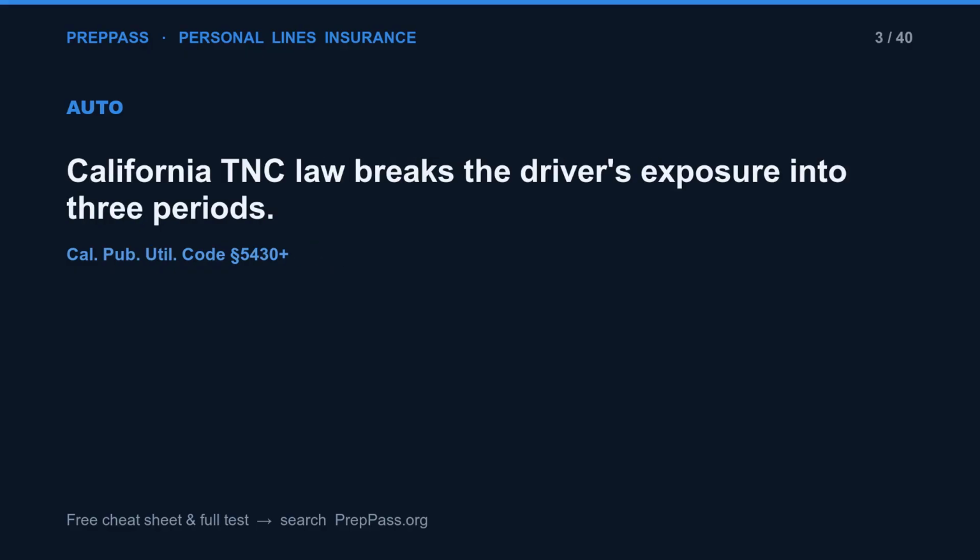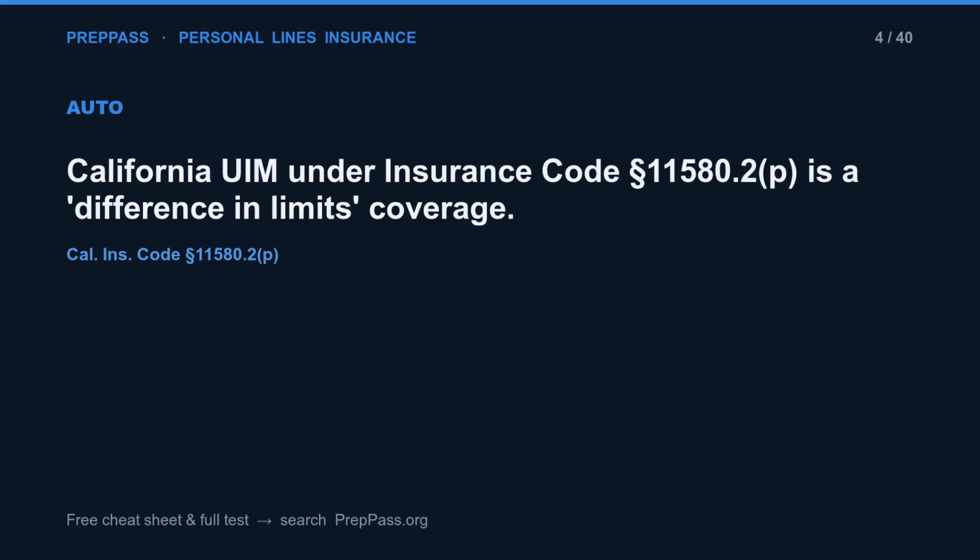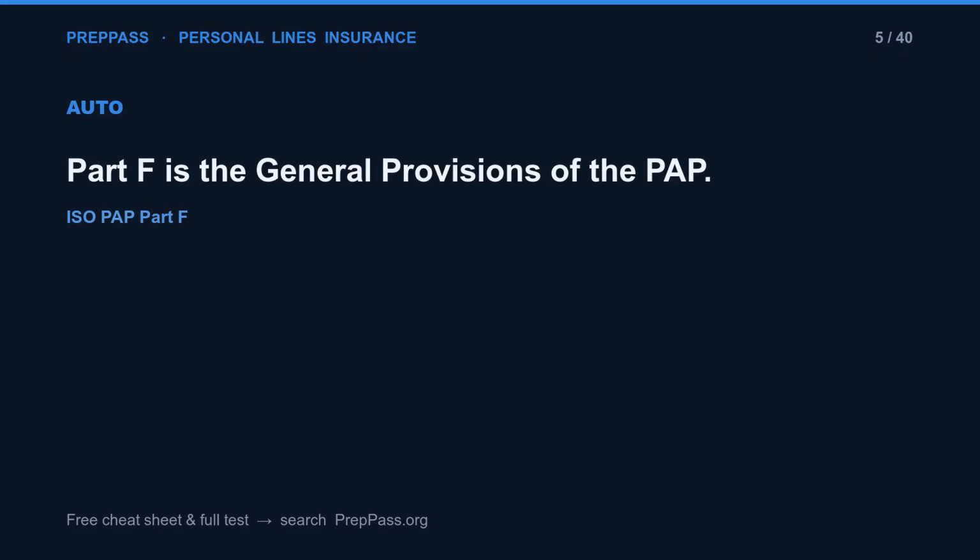California TNC law breaks the driver's exposure into 3 periods. California UIM under Insurance Code Section 11580.2(p) is a difference in limits coverage. Part F is the general provisions of the PAP.